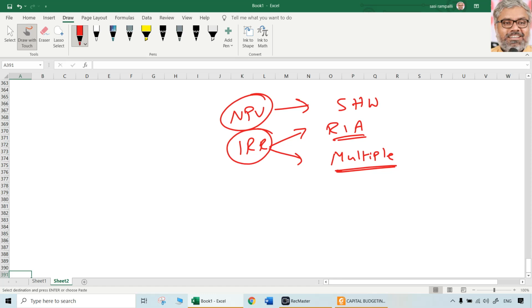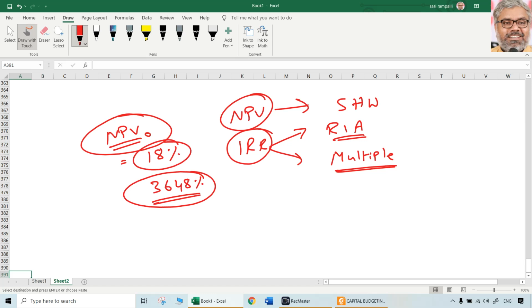Let us say for a particular project, the NPV can be 0. We want NPV to be 0. Yet one IRR is, let us say, some 18%, and NPV may be again 0 at some other ridiculously high IRR, something like 3648%. If you discount the same cash flows at these two percentages, example I'm telling, not exactly the same numbers, still NPV could be 0. But can we say that, going with the definition of IRR, this is the return that the project is generating, 3648%? Nonsense, not possible, impossible, and just ridiculous. But that ridiculous thing is going to happen with IRR. That is why IRR has more limitations.